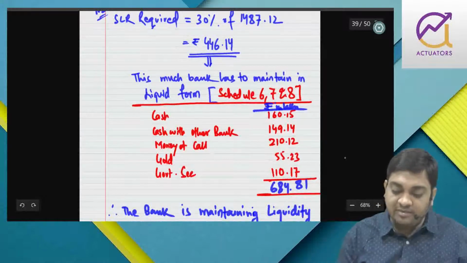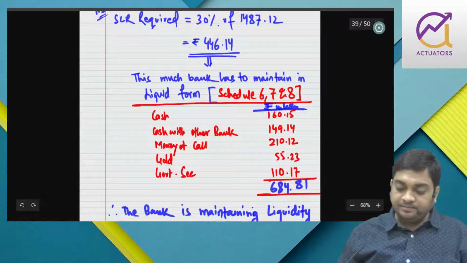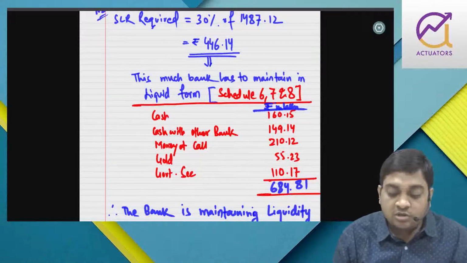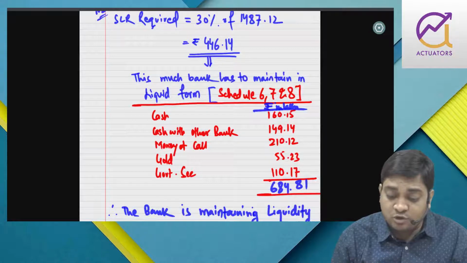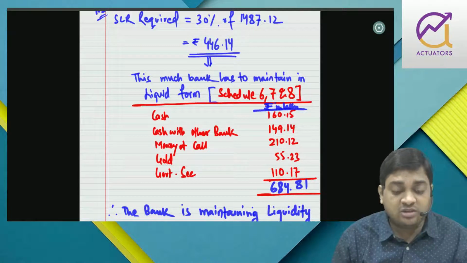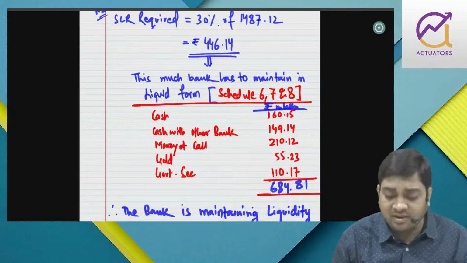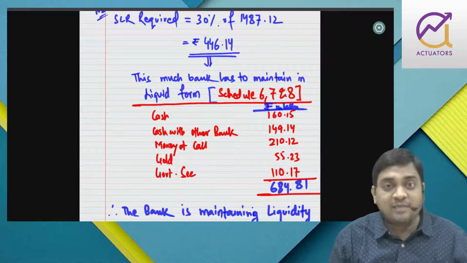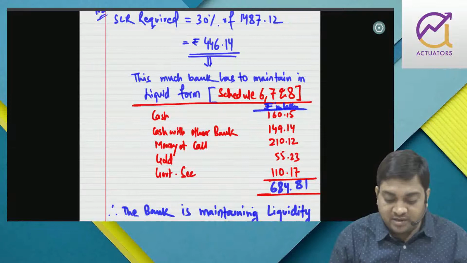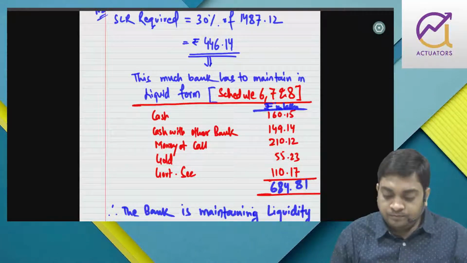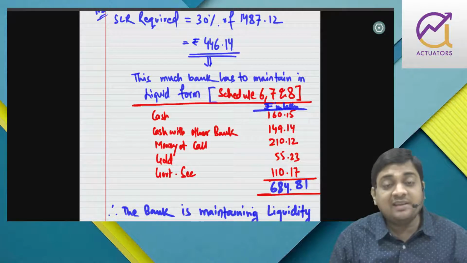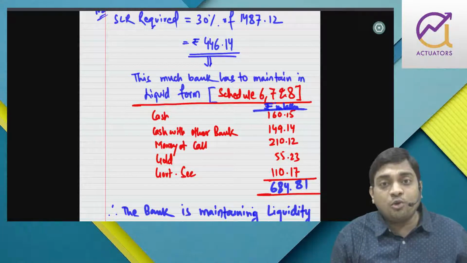That I have told you in my first class. So this 446.14 bank has to maintain in liquid form. If they are falling short of it, they will arrange short-term borrowings or try to increase this cash balance, or they will tell the owners to do owner funding.